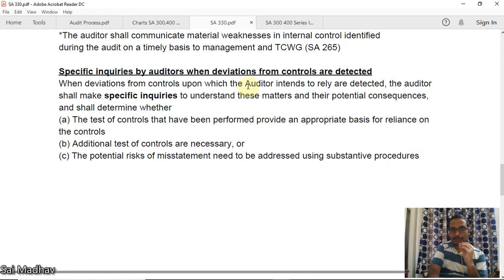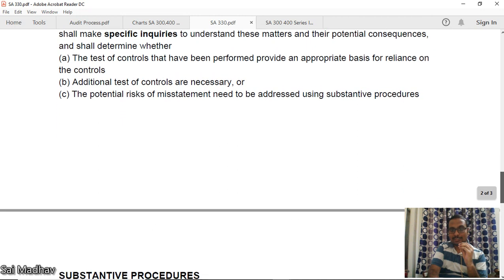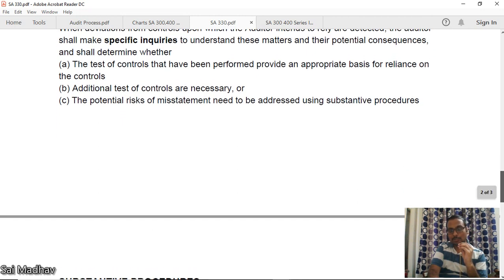Specific inquiries by auditors when deviations from controls are detected. Deviation means it is not going the right way. When deviations are detected, the auditor shall make specific inquiries. Specific means point to point, to understand these matters and their potential consequences. What is the consequence of those? And shall determine whether the tests of controls that have been performed provide an appropriate basis for reliance on the controls. The test of controls, if it is performed or not. Additional test of controls if necessary or not. The potential risk of misstatement needs to be addressed using substantive procedures. The potential risk of misstatement.